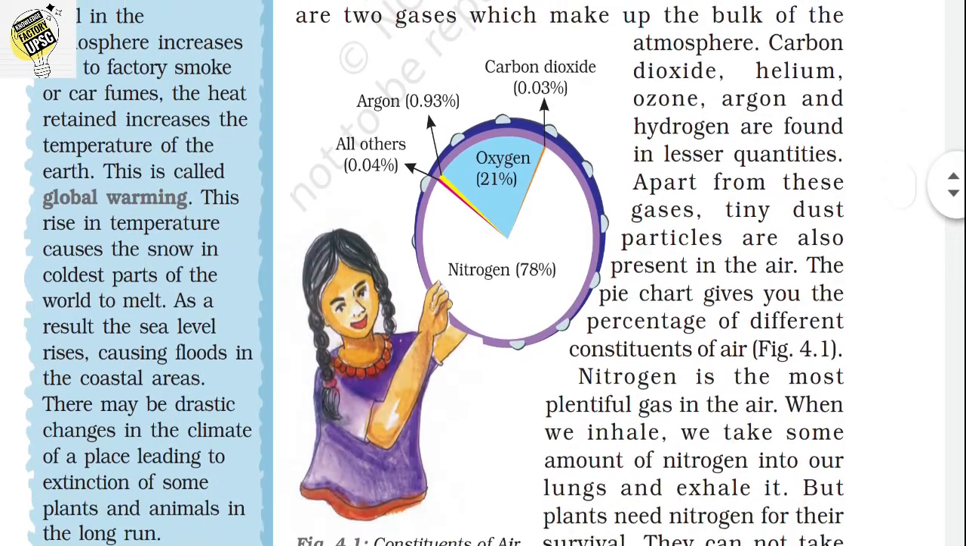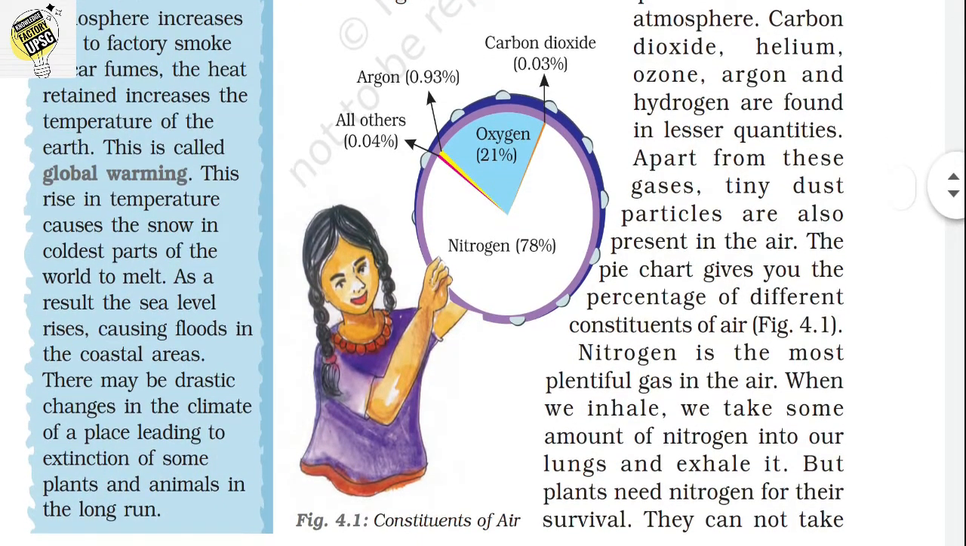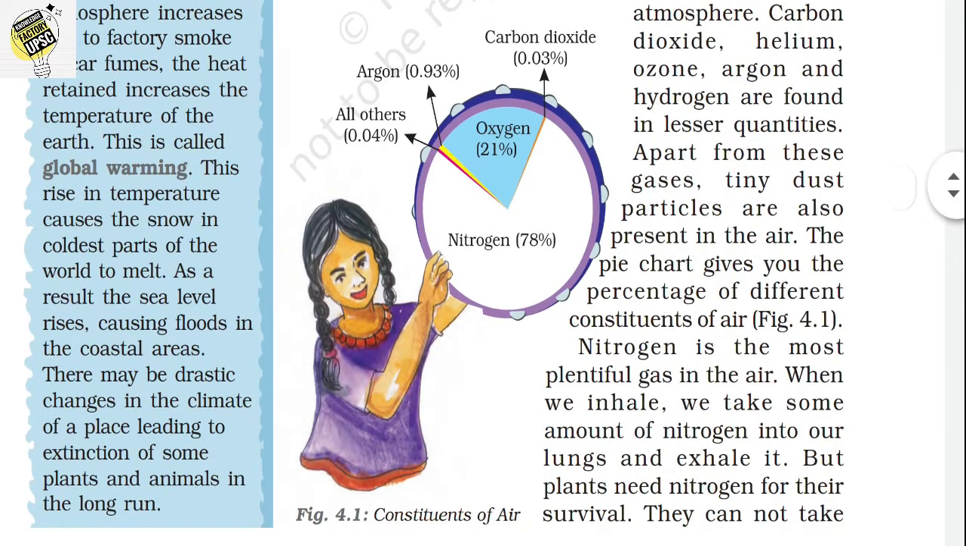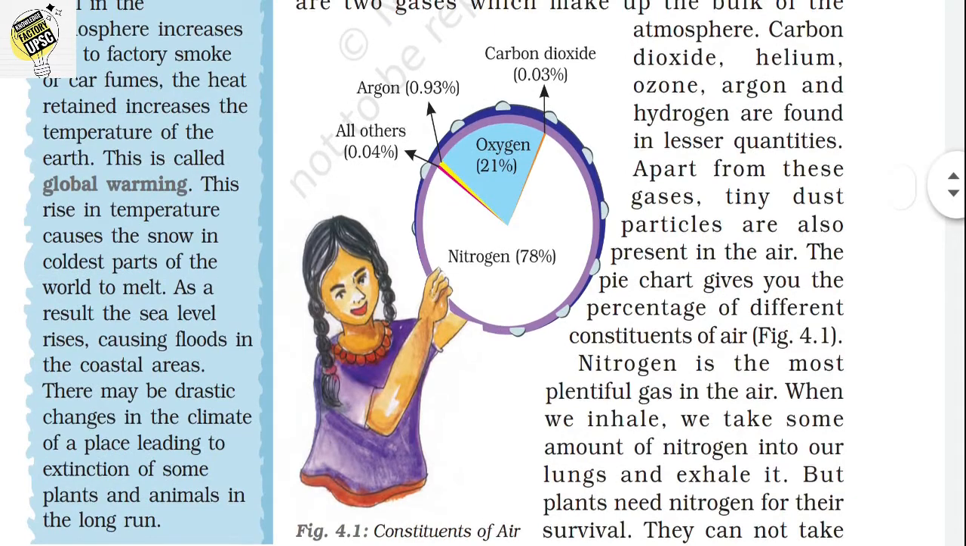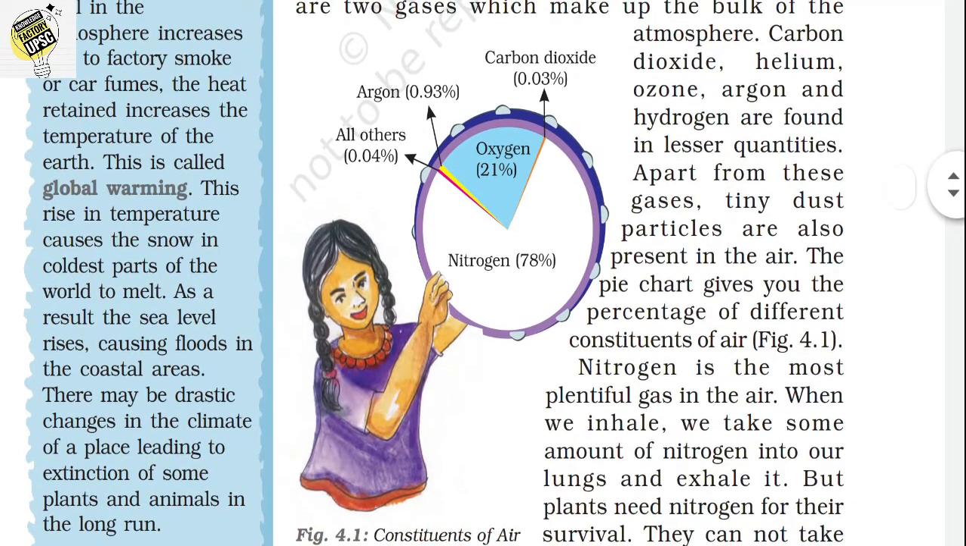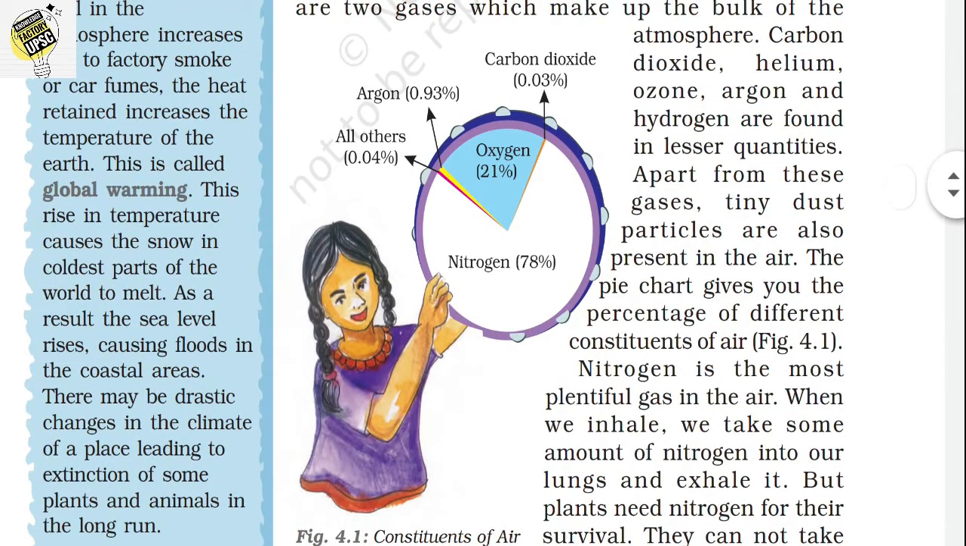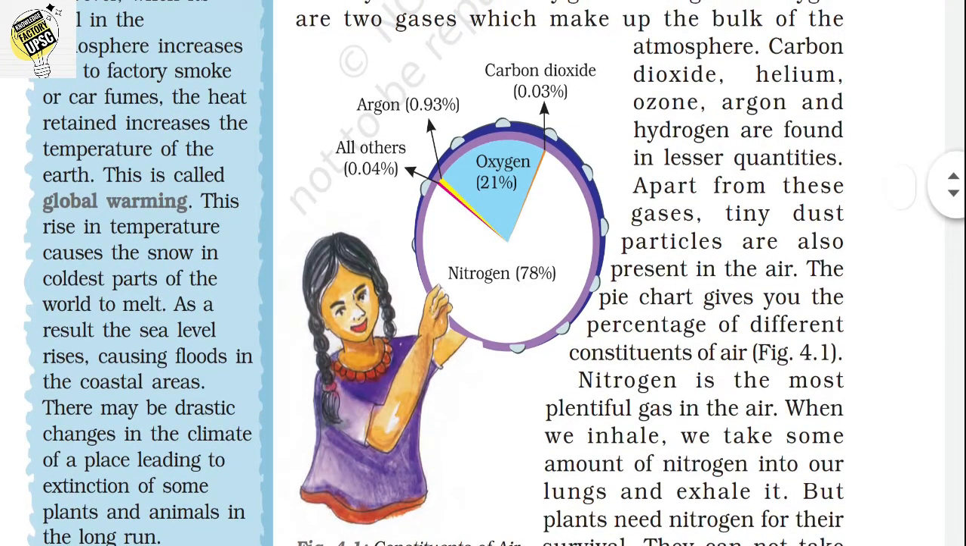There is a picture which shows a student carrying a pie chart which shows the entire atmosphere: nitrogen is 78%, oxygen 21%, argon 0.93%, carbon dioxide 0.03%, and other gases comprise 0.04%.